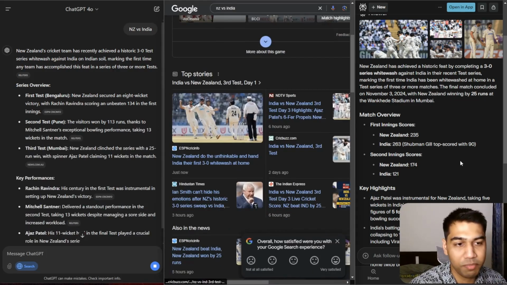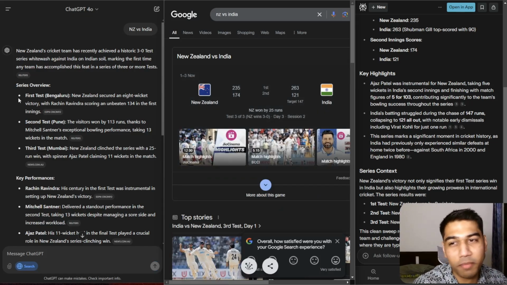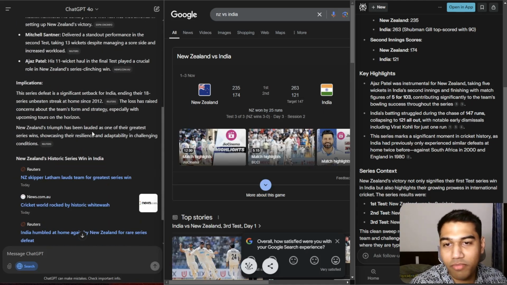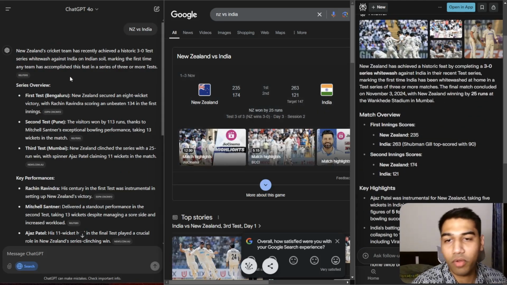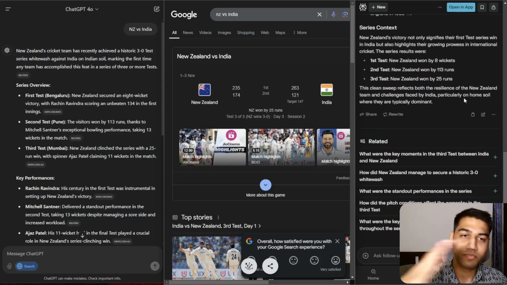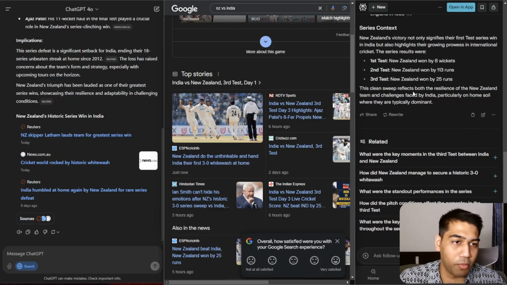But from a news perspective, I have to go ahead and read the scorecard. This looks better. Perplexity looks super better. Key performances and implications, huge. Again, I just prefer it from a search quality perspective, if I'm not looking at just a scorecard thing, right? I would prefer the AI responses better. That's just me. From a scorecard perspective, yes, I would have loved the scorecard widget here, but then again, we have to judge a tool for what it is today compared to Google running this for years and years and trying to improve on those results.